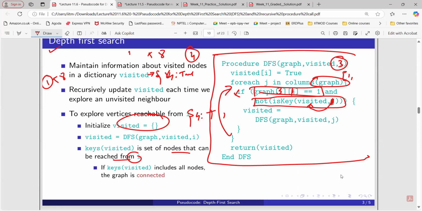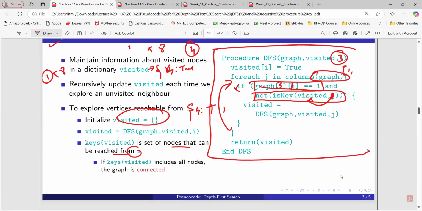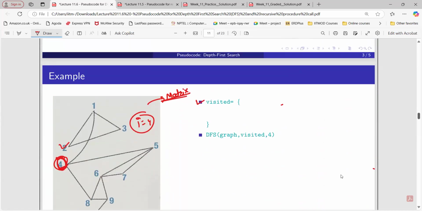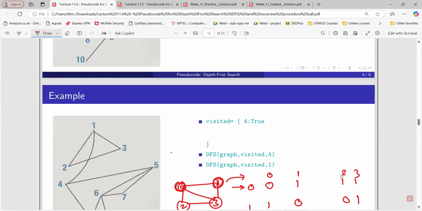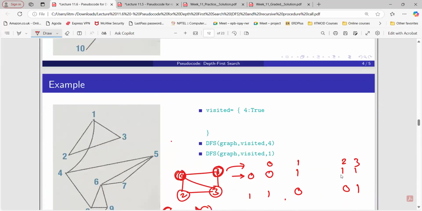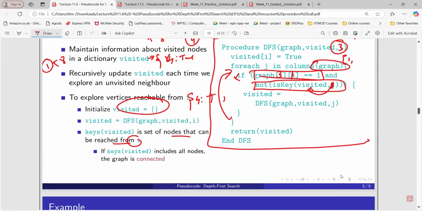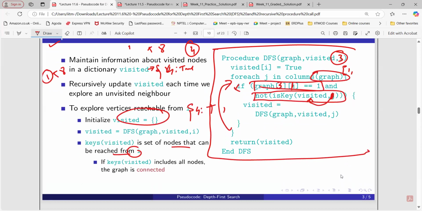Sir, since there is no node from 3 which we have not visited, it should go to 2, because we backtrack to the previously visited node. Once we take 3, there is no node from 3 which we have not visited. We have visited 2, so now we need to backtrack to 2. There also there is no node which we have not yet visited, so we have to backtrack to 1. So how is this code making it clear that we have to backtrack to the previously visited node?